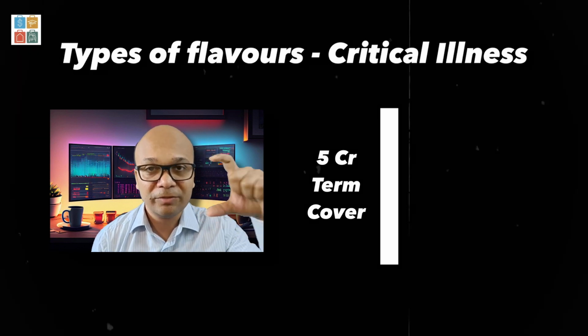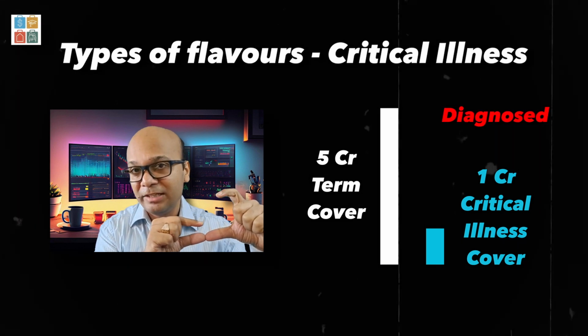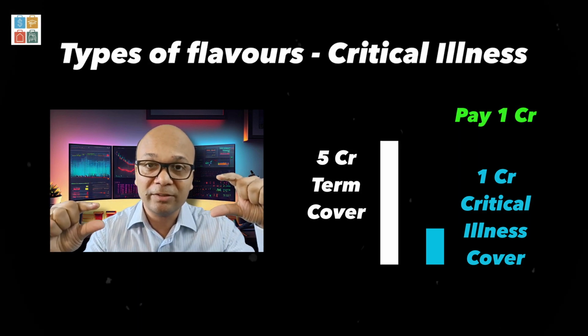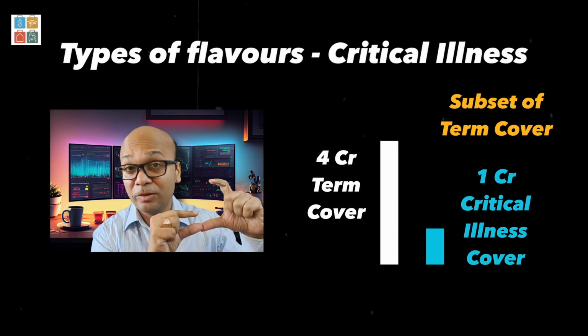What it says is that if your term cover is 5 crores and you have taken a 1 crore critical illness cover, and if a critical illness is diagnosed and it meets the terms and conditions, they will pay you 1 crore, but your term cover will reduce by 1 crore. So in other words, that critical illness rider amount is actually a subset of your term cover. So watch out for that particular part as well. So that is like the flavors of critical illness riders.